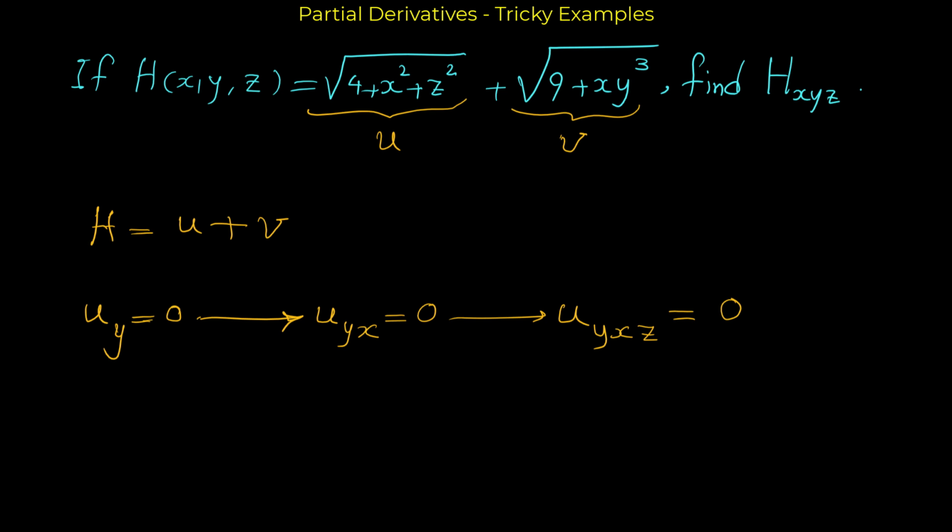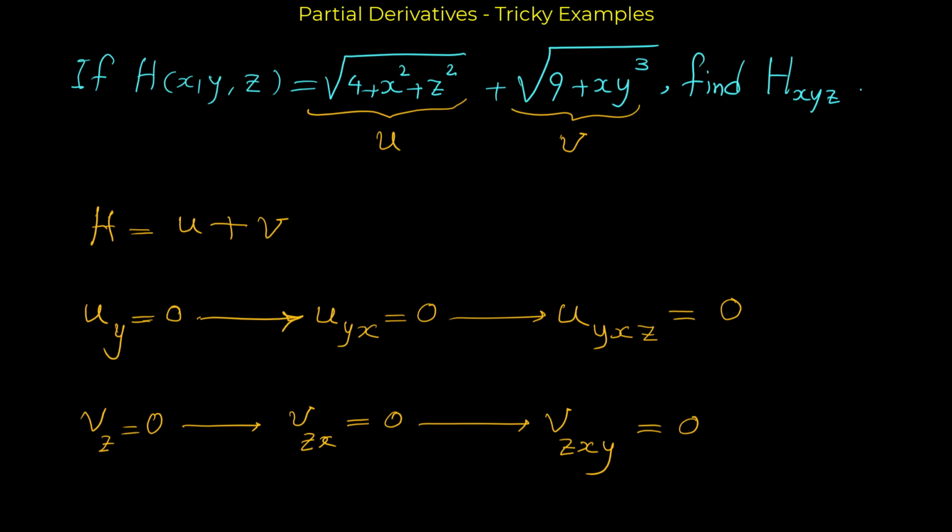Now for v, we use a different order. For v, we are not going to take the derivative with respect to y first, because v has y. So for v, we start with taking the derivative with respect to z first. But v has no variable z, so the derivative of v with respect to z is 0. Then from that answer we take the derivative, for example, with respect to x, it's also 0, and at the end, the derivative of v with respect to z then x, and then the partial derivative with respect to y is also 0.